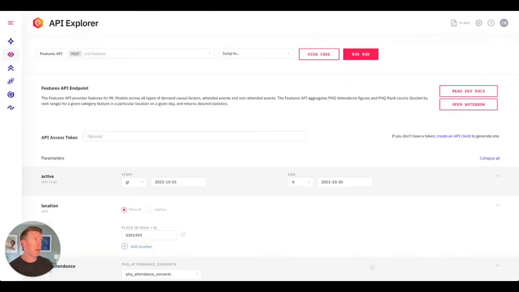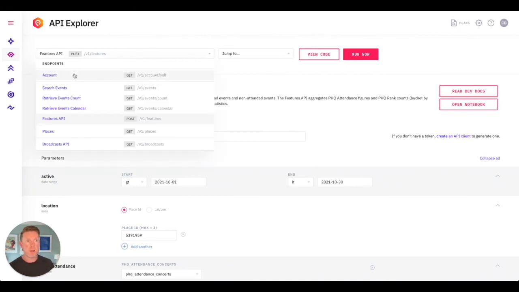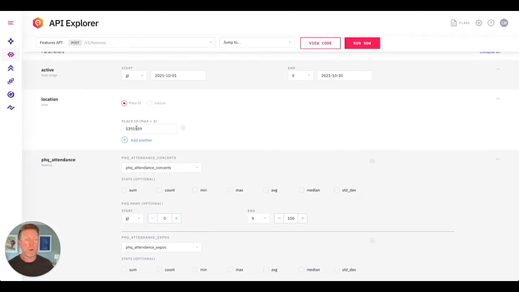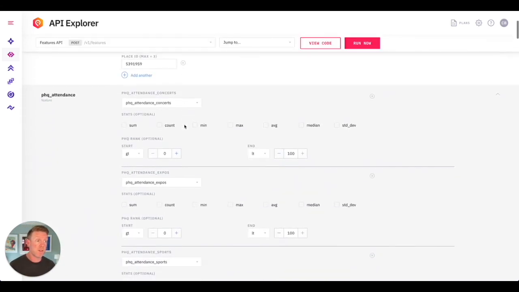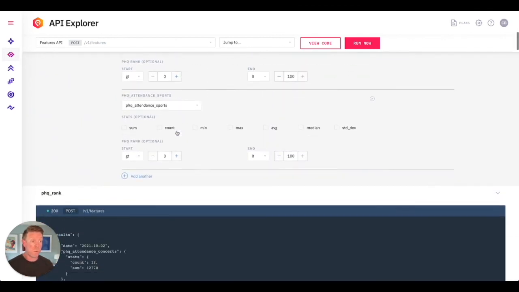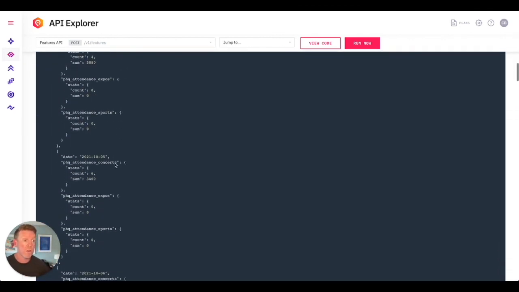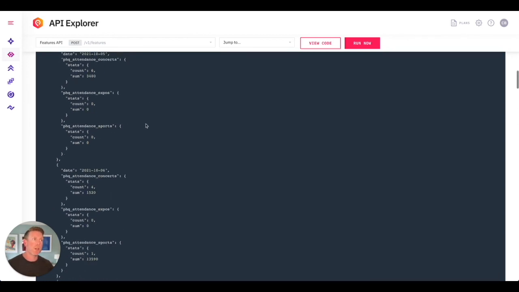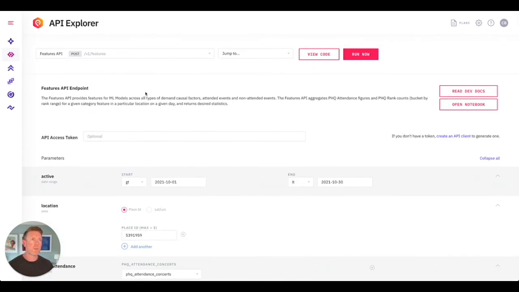The other really quick way to get started is we've actually got something called an API Explorer. So you can go through and you can choose the different things. If you just want to build a simple retrieve events and put it in a calendar, you can quickly build the code here. What I've done on this one is simply use our Features API endpoint. I'll put in a place ID, which is around San Francisco, for concerts, expos, and sports, and hit run. And it's provided all this code here that I can put into an application. So what we focus on at PredictHQ is getting you up and running super, super fast.